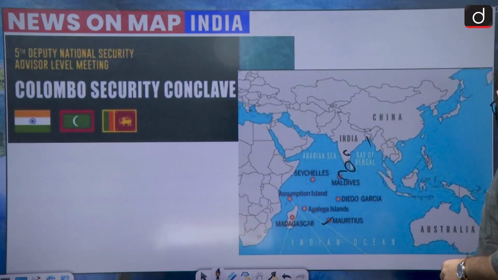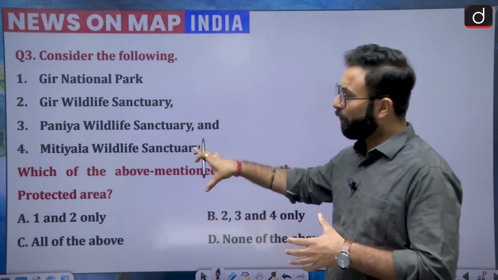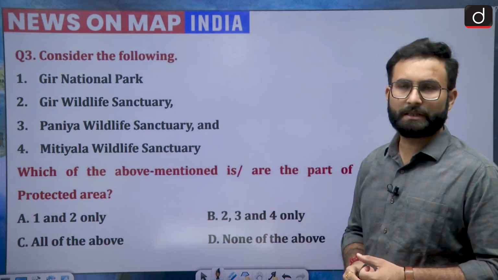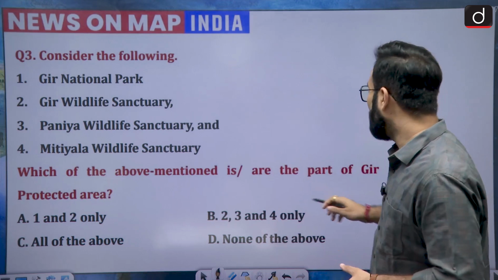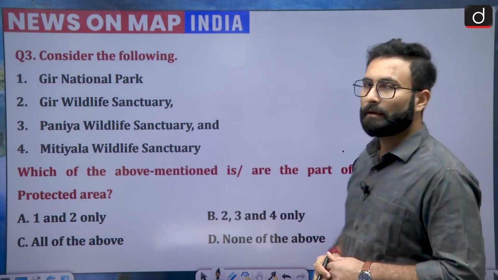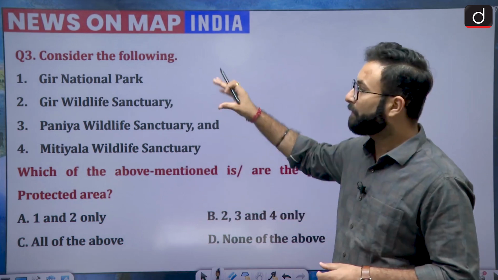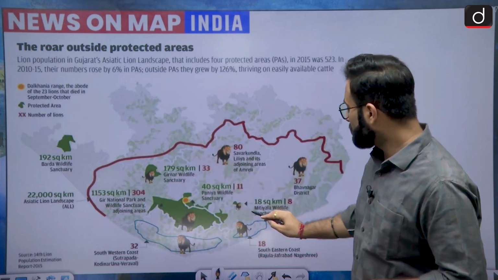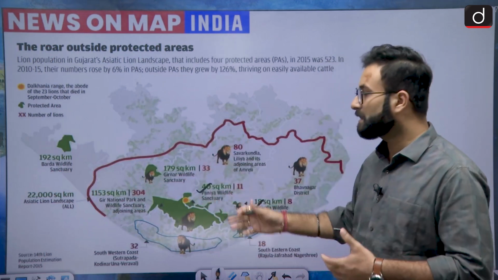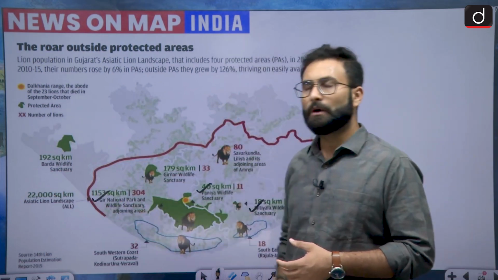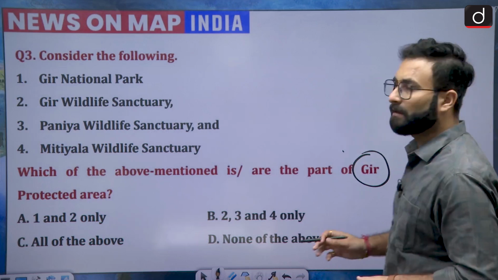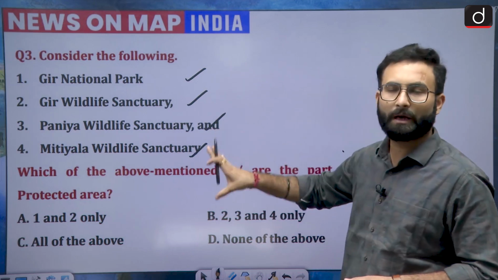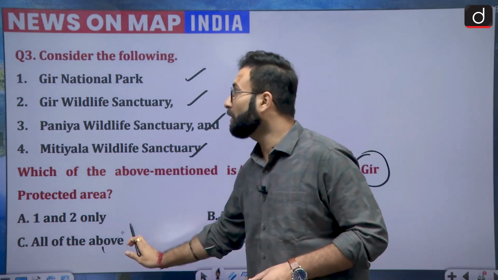Coming to the next one, consider the following. There are 4 locations: Gir National Park, Gir Wildlife Sanctuary, Pania Wildlife Sanctuary and Matiala Wildlife Sanctuary, and the question asks which of the above mentioned sites are part of the protected Gir area. If you look at the 4 sites in this map, this is the Gir area, and here Matiala is there, we have Pania, and obviously Gir National Park and Wildlife Sanctuary would be over there. All of them are located in the Gir area. So option C would be the right answer.